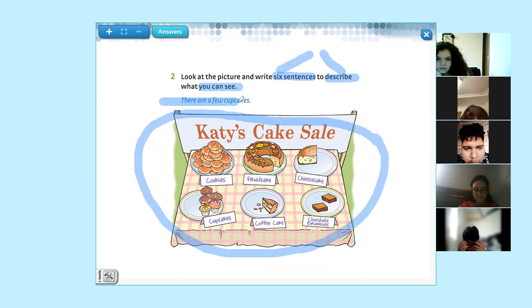There are a few cupcakes. Okay, we are talking about the cupcakes in this case. You are going to make the 6 sentences. Remember to use a few, a lot of, lots, many, a little, much, any. And you are going to make 6 sentences about that.